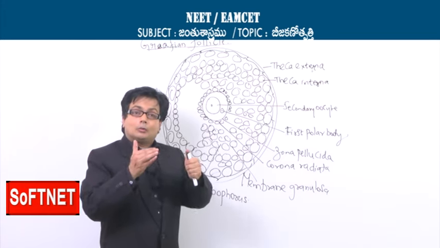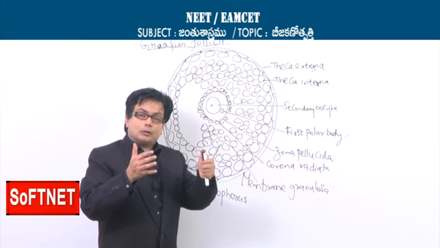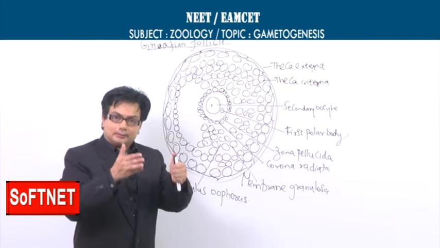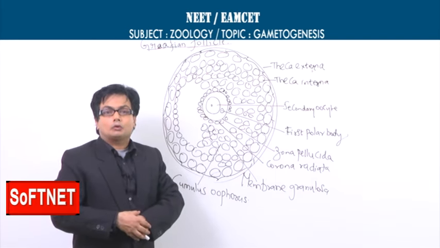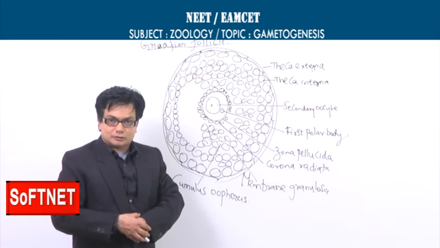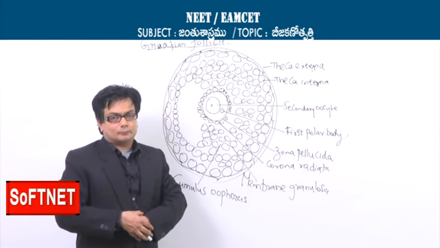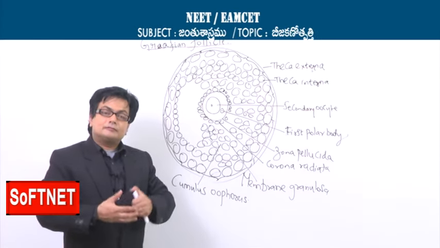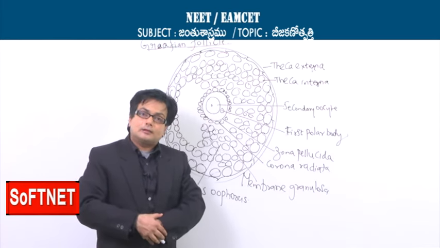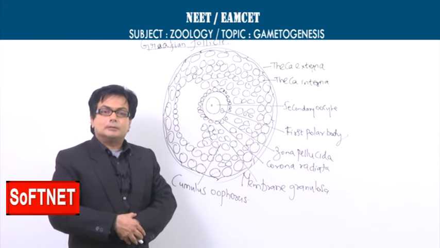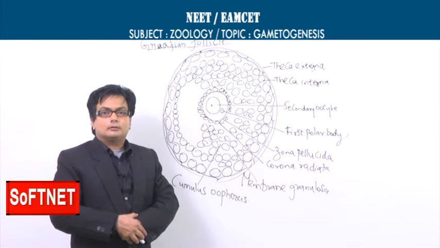And now, once the rupture is done, the group of follicle cells which remain in the ovary will be called the corpus luteum, and the corpus luteum begins to release a hormone called progesterone. So the very name luteinizing hormone suggests that it is certainly meant for making the